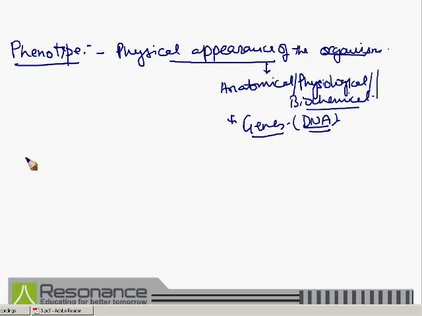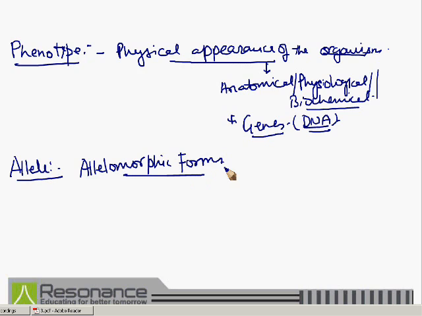Coming to the next term related to genes is alleles, a very important term. Each gene is present in two forms and they are known as allelomorphic forms. Here I'll discuss the experiment conducted by Mendel.